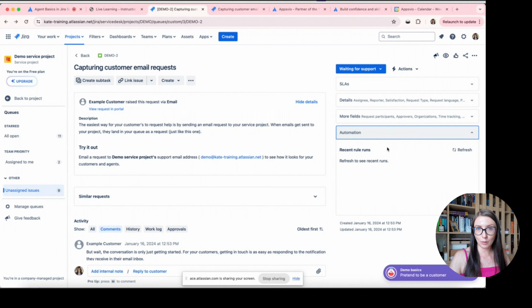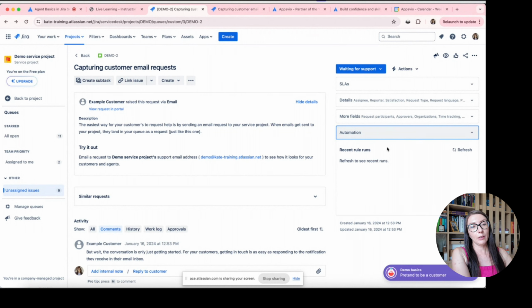So thanks to this, when we have got a huge queue, or in general a queue, it doesn't have to be huge, but in general we have got a list of requests, your agent doesn't have to go and think if it's for him or not, because you can do it automatically, so the ticket will be automatically assigned to him.